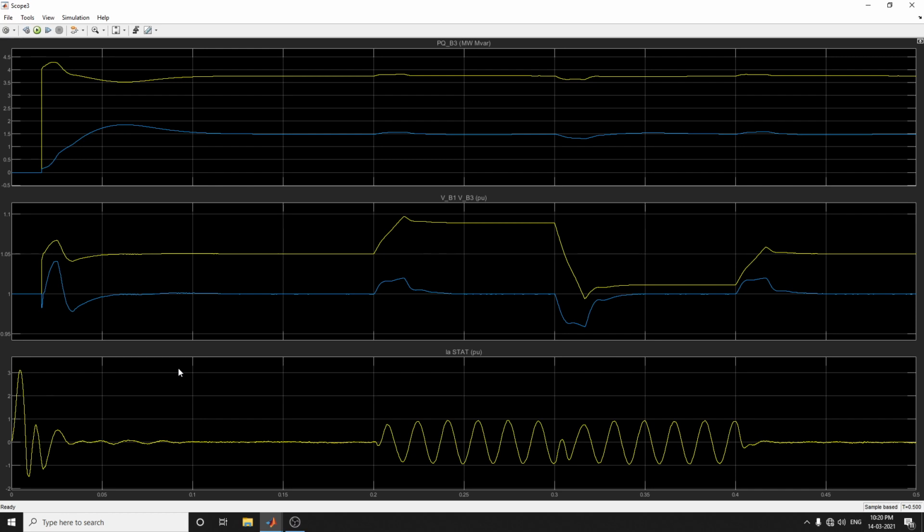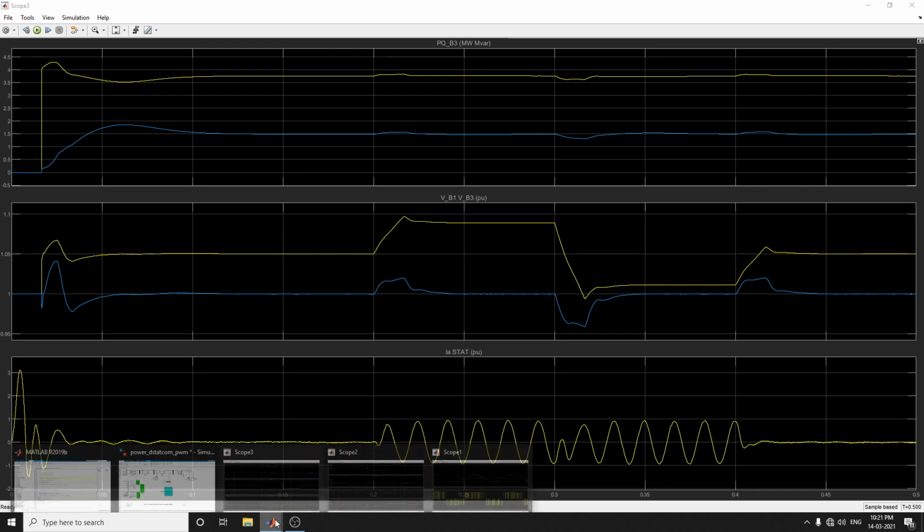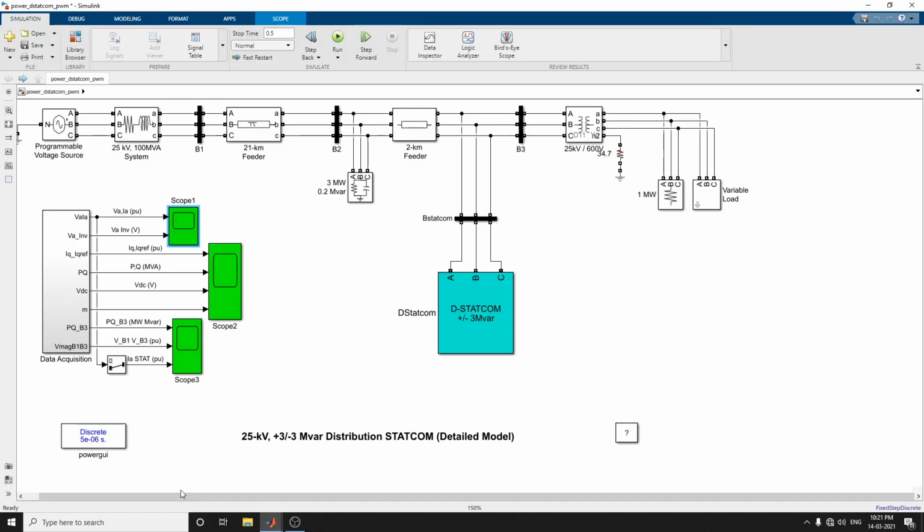It is a voltage source converter based energy conversion system. It also regulates the voltage on a 25 kilovolt distribution network. This is an example for design and analysis of a distribution static synchronous compensator, that is a DStatCom, using this MATLAB Simulink model example. I have also provided this MATLAB Simulink file in the description box of our YouTube channel.